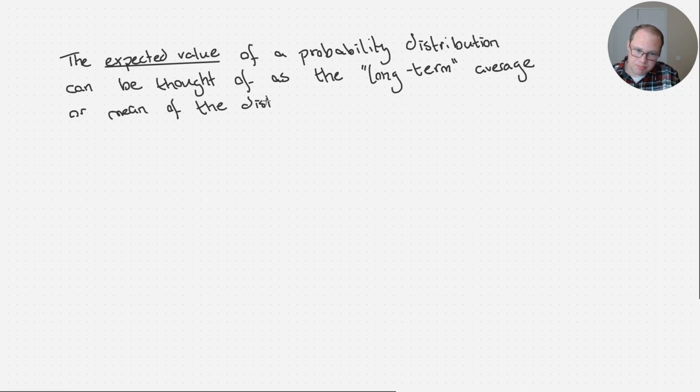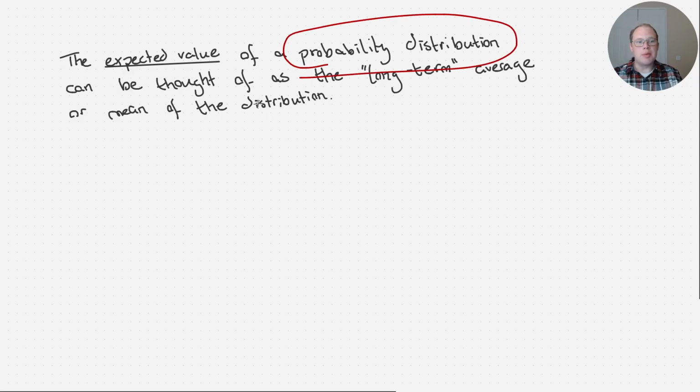What does that mean? Well, a probability distribution reflects a certain probability space, right? It tells us for each outcome what the probability of that outcome occurring is, right? So imagine we run this experiment over and over and over again and calculate the average, okay?